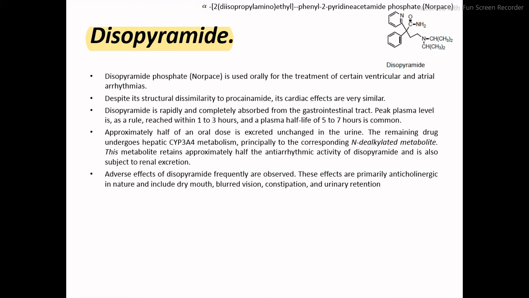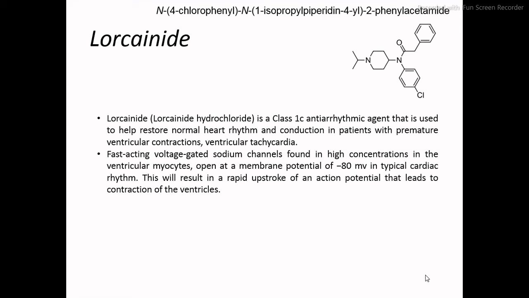This metabolite retains approximately half of the antiarrhythmic activity of disopyramide, and it is also subject to renal excretion. It produces several adverse effects, which are similar to anticholinergic in nature. Because of that reason, it produces dry mouth, blurred vision, constipation, and urinary retention.